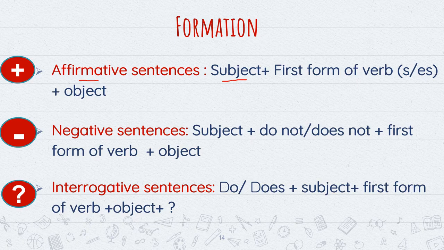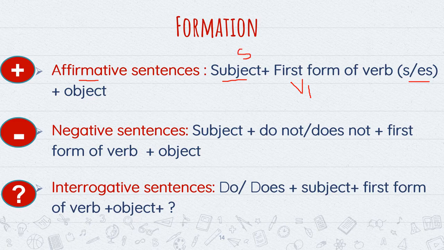Subject, or we can say doer of the action, plus verb first form plus s or es plus object. Now the question arises, where will we use s or es? S or es will be added with verb first form when the subject is singular.